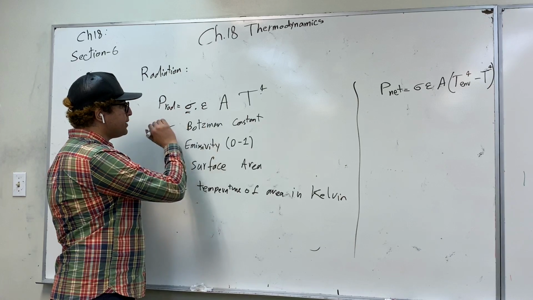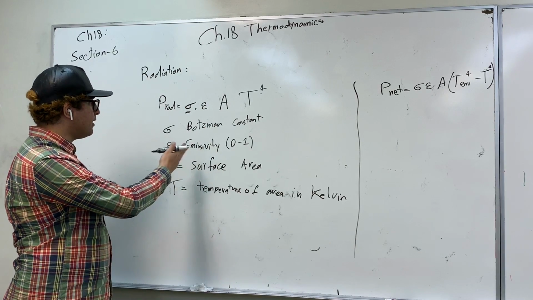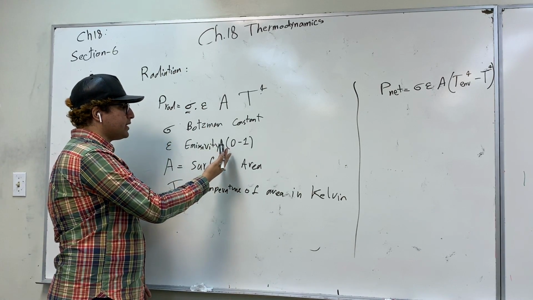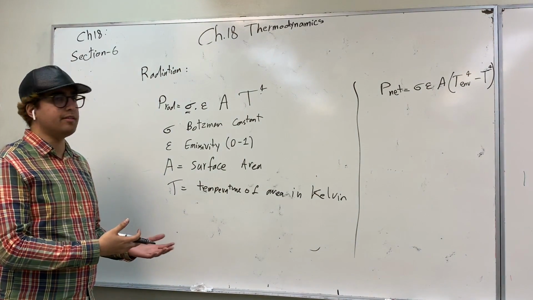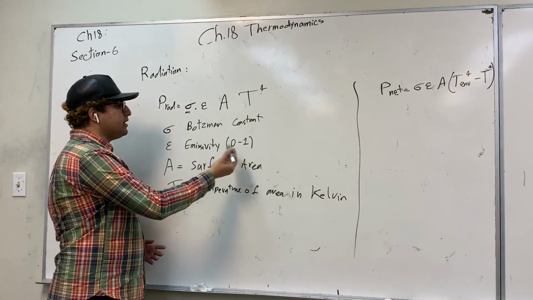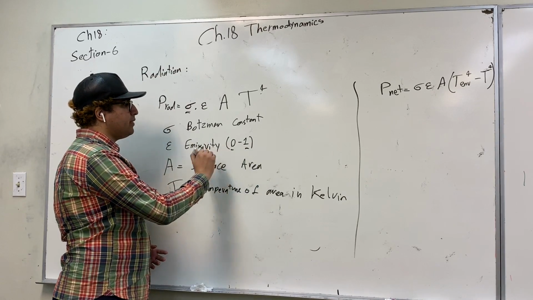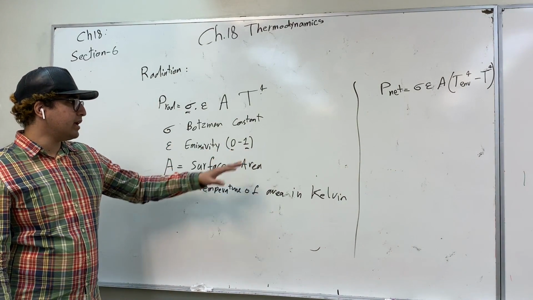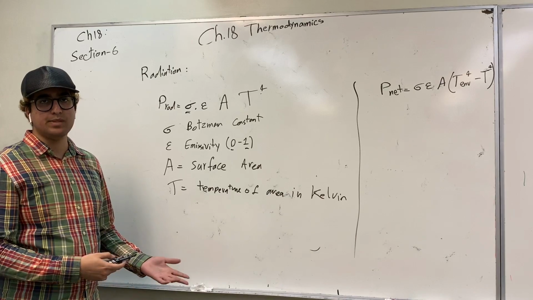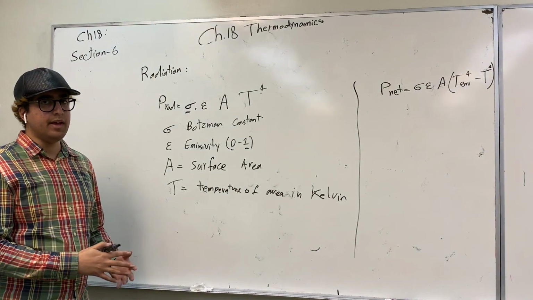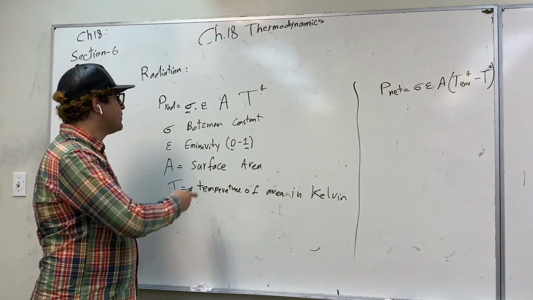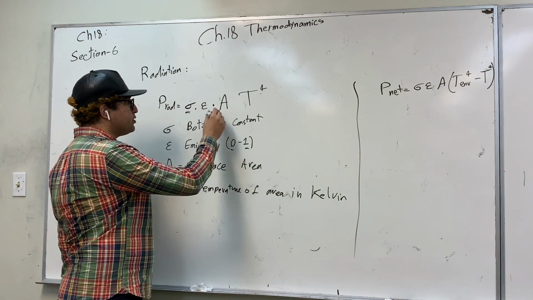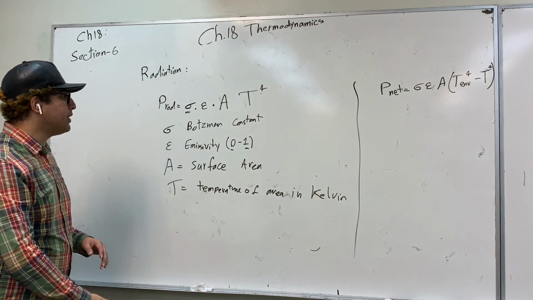This value must be multiplied by the emissivity of the object, which is a measurement of how good of a radiator the object is. It's usually a value from 0 to 1, 1 being an object that is very good at radiating, and 0 being an object that is very bad at radiating. And that is going to be multiplied by the surface area of the object.